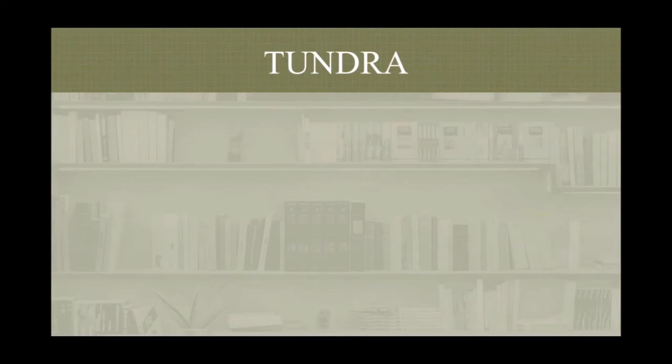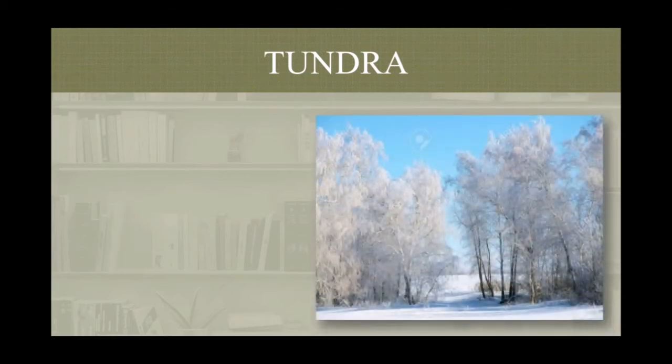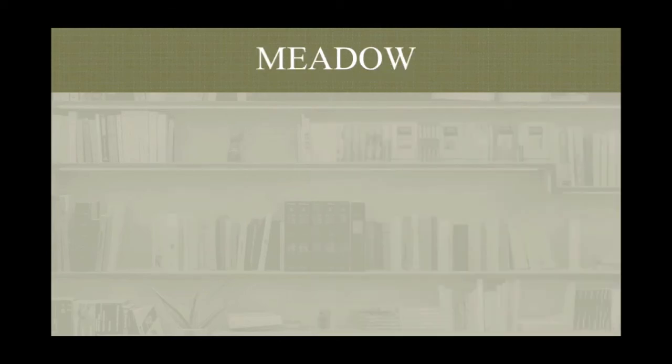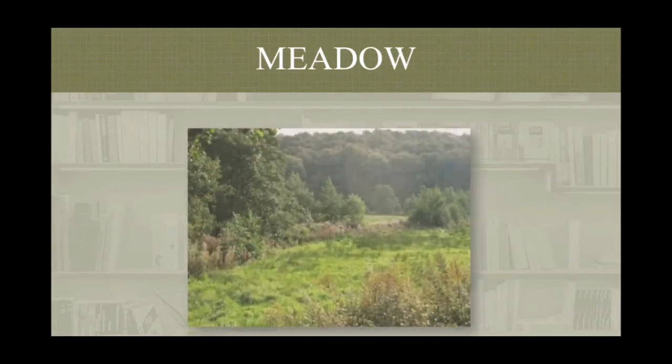The fourth biome is tundra. Tundra spreads in the Arctic and in the Greenland circles. In these biomes, plants only have a short growth period due to very low temperatures and rainfall. That is why the amount of plants in this biome is limited. The fifth biome is meadow.